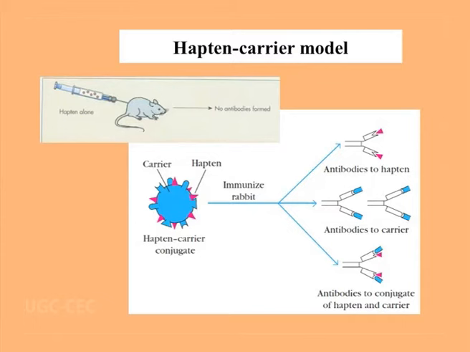But if we conjugate that small molecule with a big molecule which is immunogenic, then together they will activate the immune response, and this time antibody will be generated both against the carrier molecule as well as against the hapten. And at the same time antibodies will be generated against the conjugated part also.